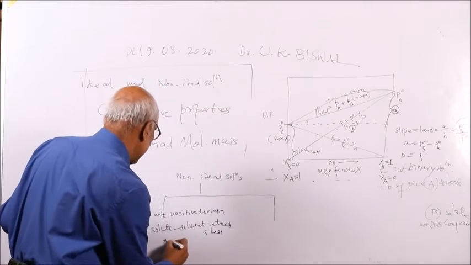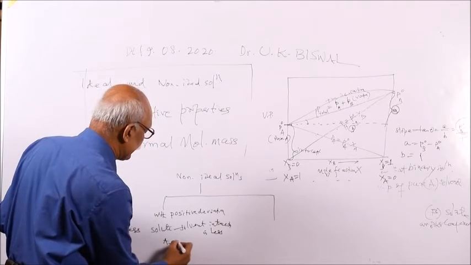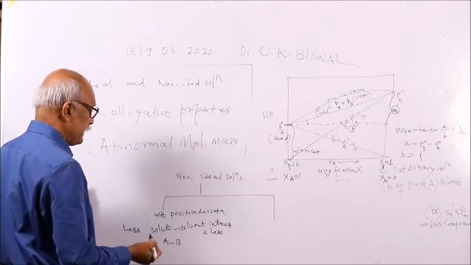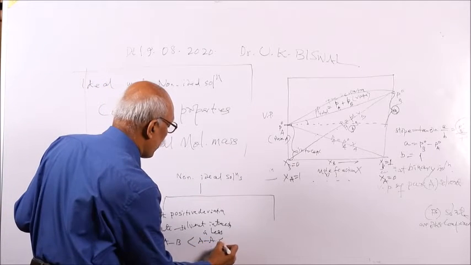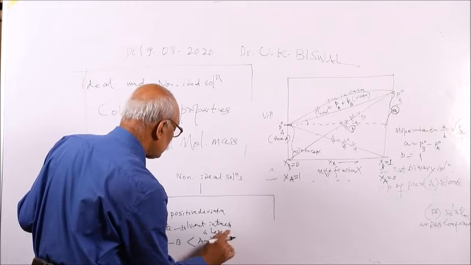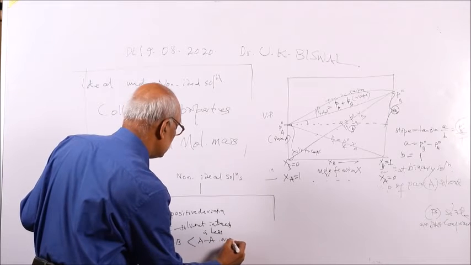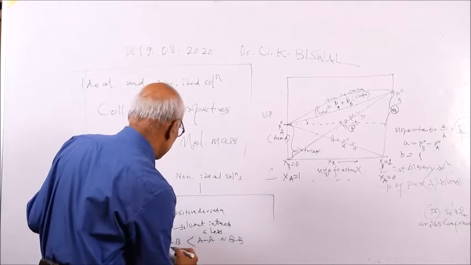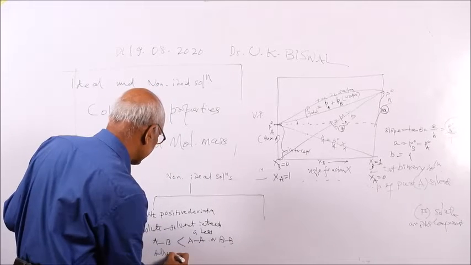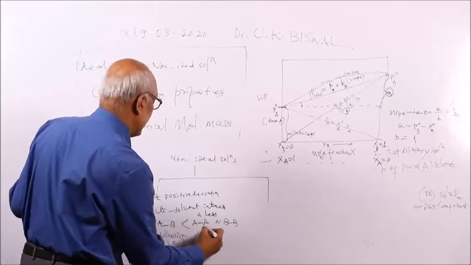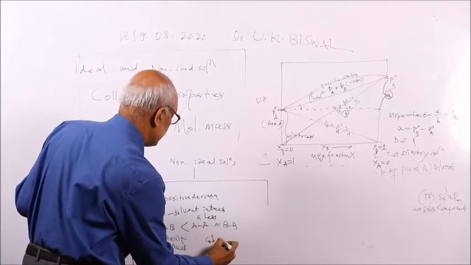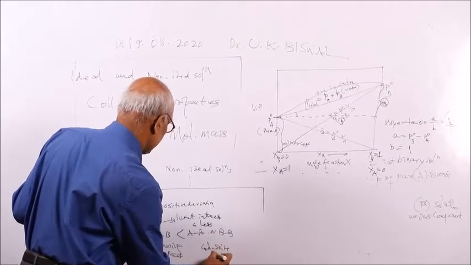That means the A-B interaction, suppose component A and component B, the A-B adhesive interaction is less than the AA or BB interaction. That means your adhesive interaction is less than the cohesive interactions.